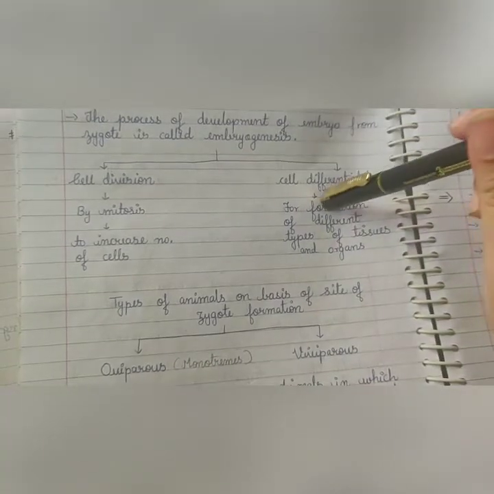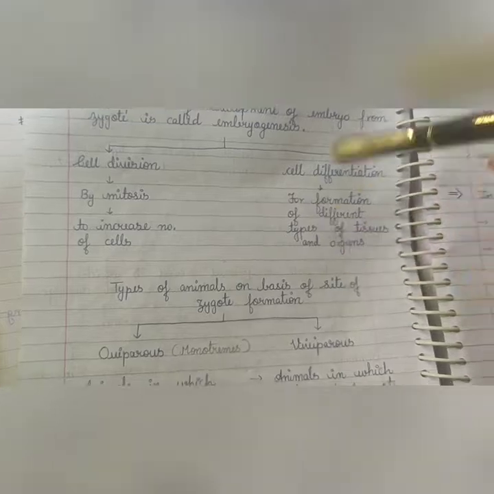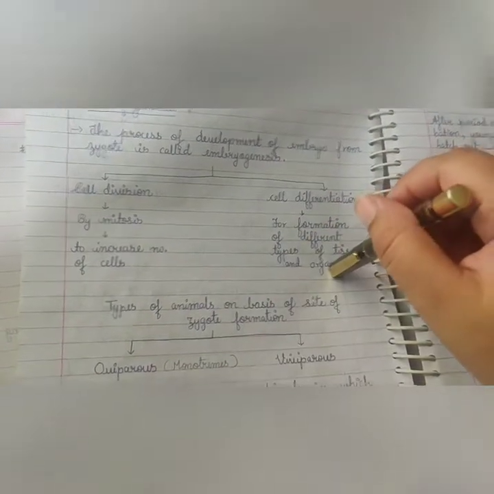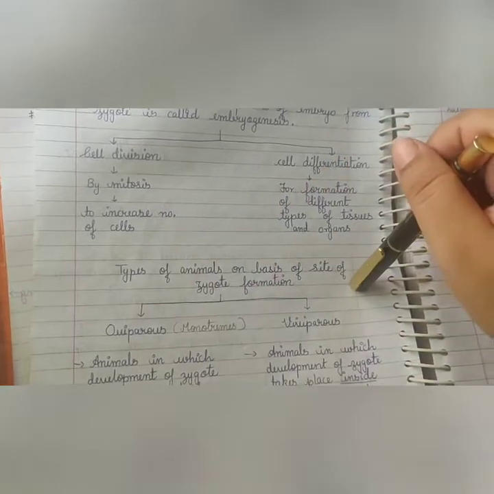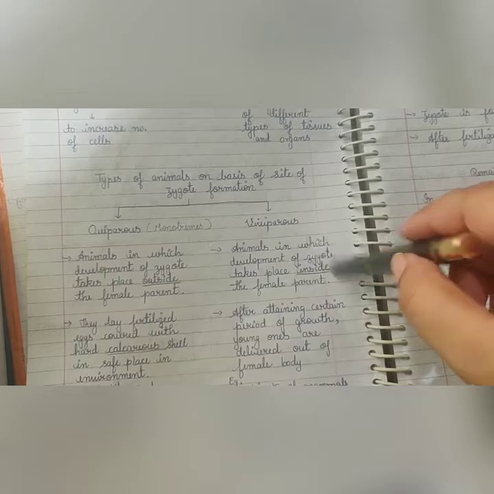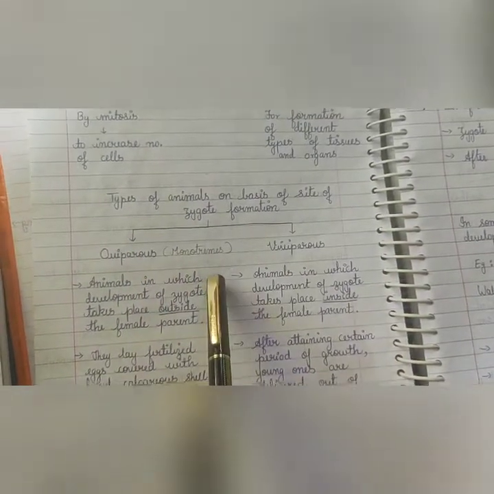And cell differentiation, that is for formation of different types of tissues and organs. Okay. Now there are two stages of embryogenesis, that is cell division and cell differentiation. So types of animals on the basis of site of zygote formation, there are two categories of animals. One is oviparous and one is viviparous. Oviparous animals are also called as monotremes.